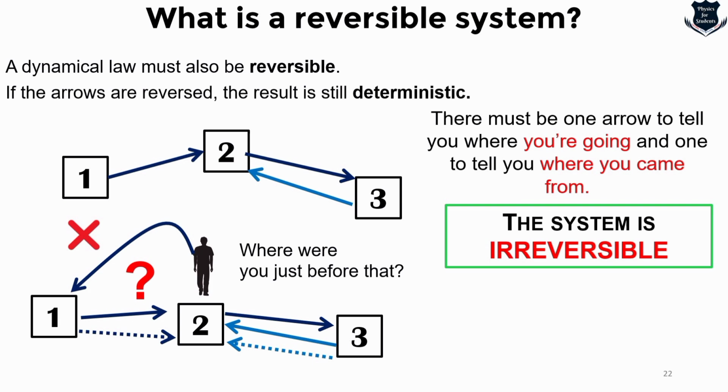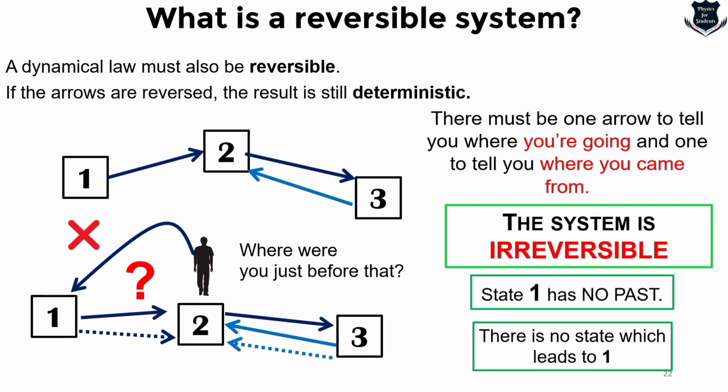So this is also another state. The system is irreversible. State 1, as you say, has no past, and there is no state which leads to 1. So this is called an irreversible system, but a classical system, remember, is a reversible system. That means we can go back to where we came from.